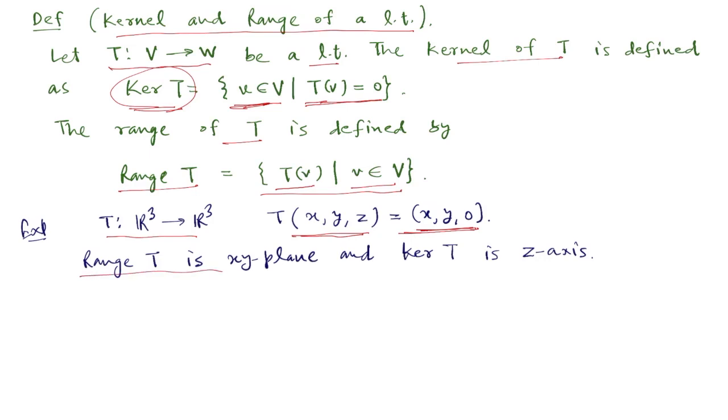So range of T is the xy plane, and if we pick any point on the z-axis, it is of the form 0, 0, z, and if we apply T on this point, then by definition of T, x and y stay x and y in the image, but z becomes 0, so 0, 0, z will become 0, 0, 0. So all points on the z-axis map to 0 of R cube, and so the z-axis is the kernel of this linear transformation.